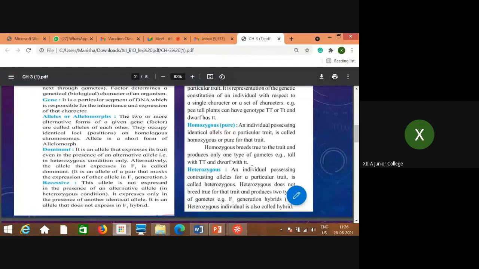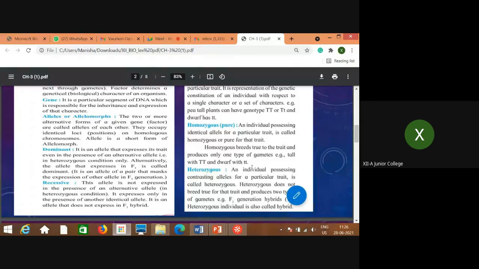Phenotypically the individual is tall, but genotypically it is a combination that temporarily comes together. Hetero means different: one is capital, the other is small. That is the hybrid form, called heterozygous.